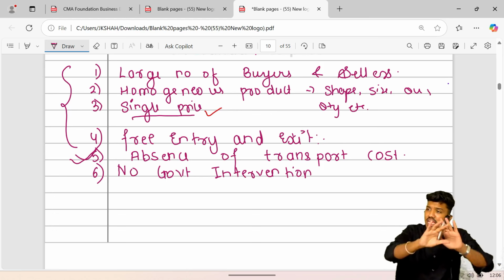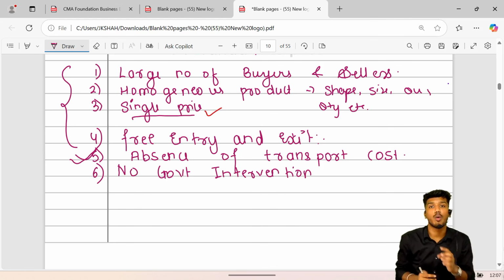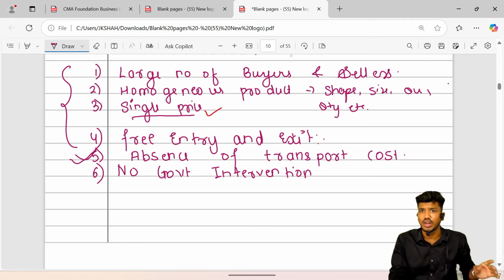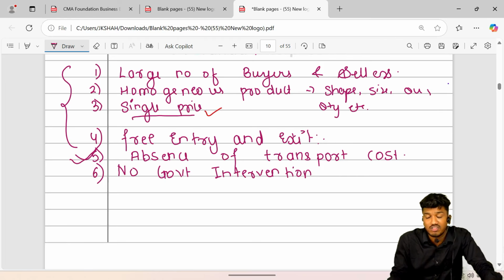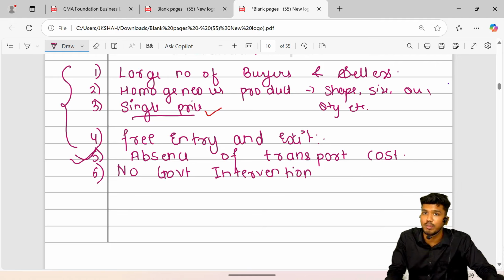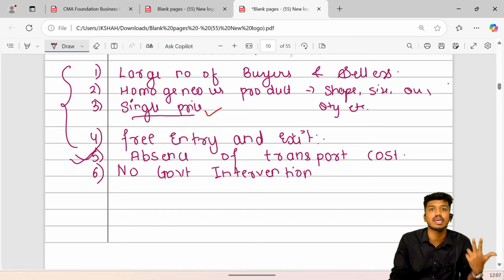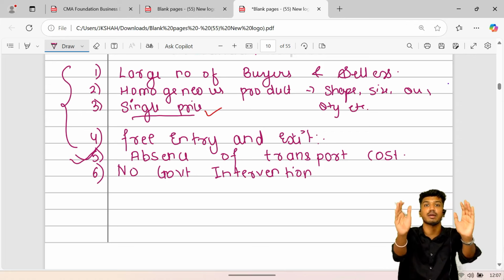But in real life, in all businesses, there is transport cost and also government intervention, that is taxes. All businessmen are required to pay taxes. They are definitely required to conduct lawful and legal business, which is a requisite. If you do not conduct the business in a legal manner, then your business would be construed as unlawful, and hence you are required to close down your business. So these two are the only culprit assumptions that make perfect competition an unrealistic market.